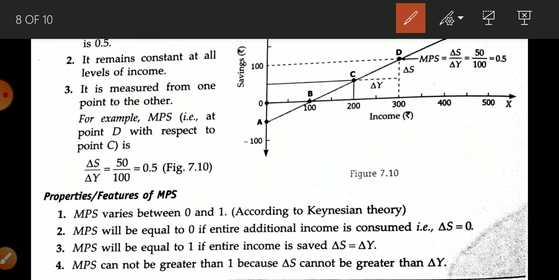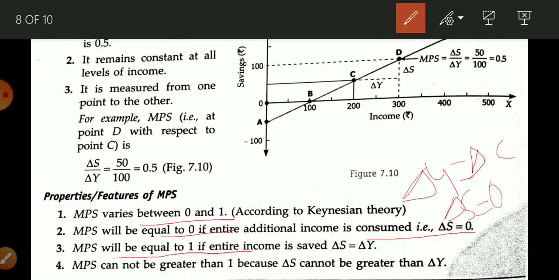Okay students, so MPS varies between 0 and 1. It is 0 when the entire income is consumed, that is, del Y is equal to del C, and at that time the value of del S is equal to 0. MPS will be equal to 1 if the entire income is saved, that is, del Y is equal to del S, and in this case del C is equal to 0. Next, MPS can never be greater than 1.